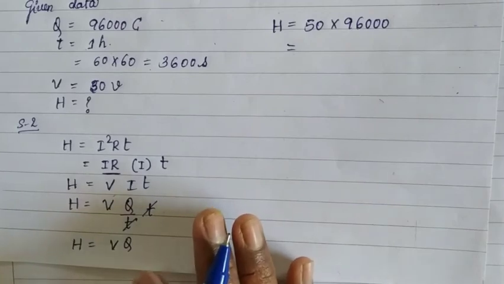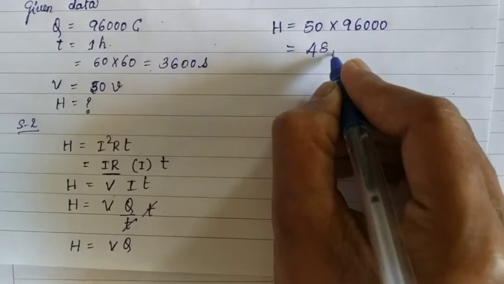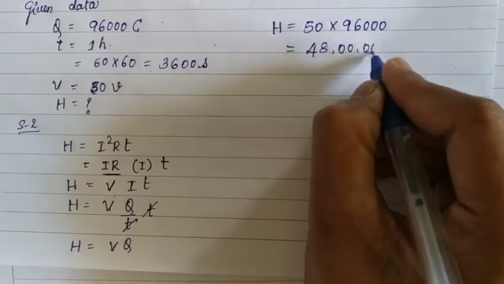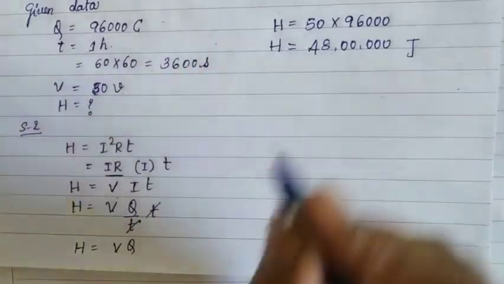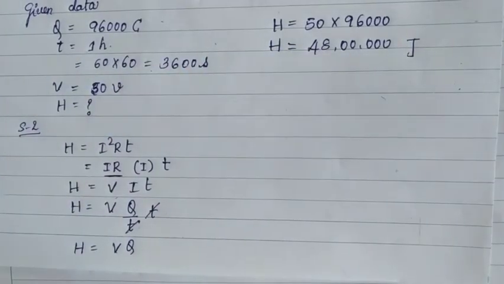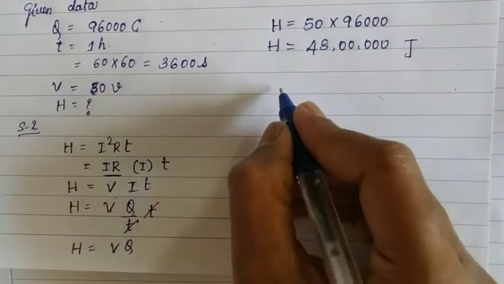96,000 into 50 gives 48 lakh joules. The heat is nothing but energy. The SI unit of energy is joule, you know. Due to that reason, H is represented in joules. But we have to represent it in kilojoules here.